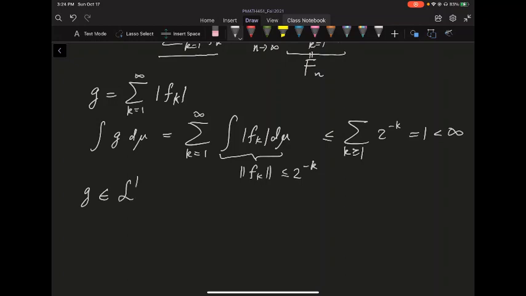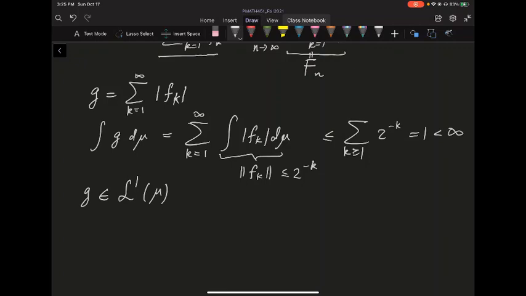Here you may see I use the curly L1. G is technically just an L1 function, but let's pretend it's inside the quotient as well. And by the way, I just noticed when I read Ken's course notes, they're a little bit messy between the curly L and the normal L. He introduced the L1 in the first section as the integrable functions, and then in the second section he used the same L1 as the quotient.